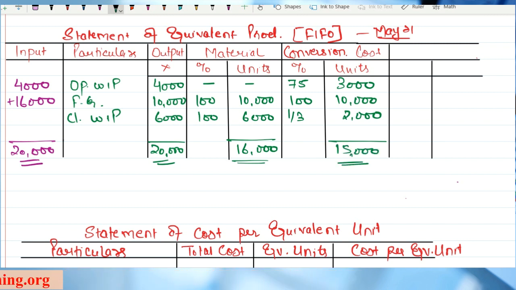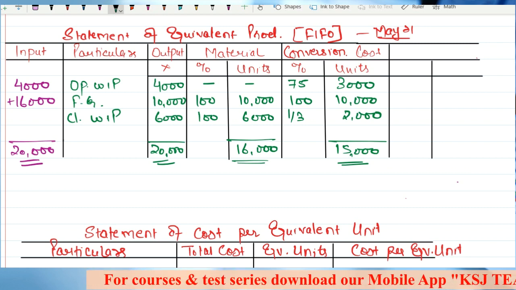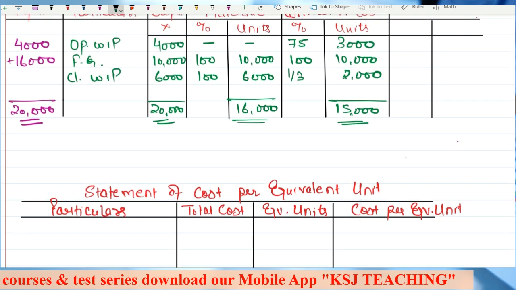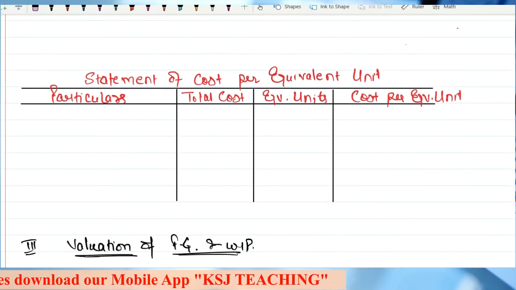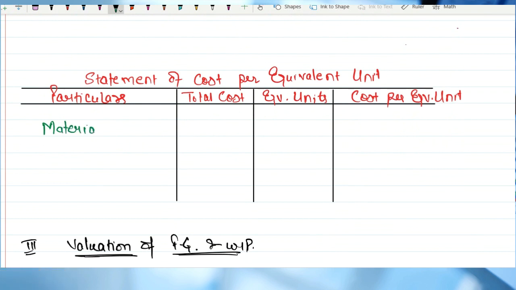Any doubts up till this point? I hope this is clear. Now, let's talk about the statement of cost per equivalent unit, right? Basically, we have two types of cost. One is material, right? The other one that we have is conversion cost.